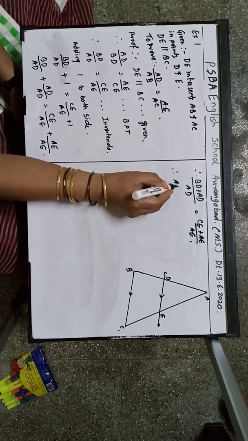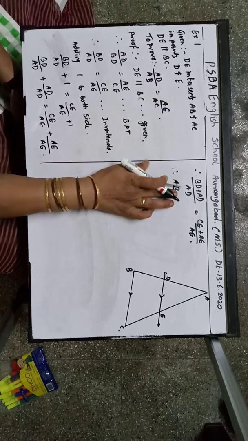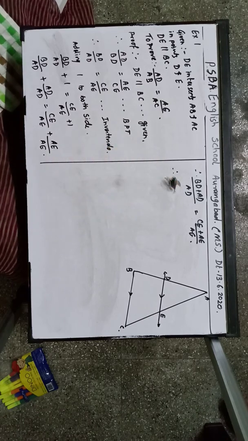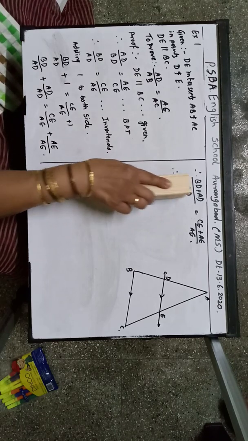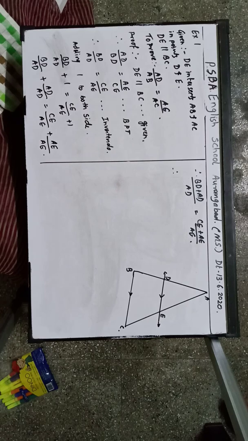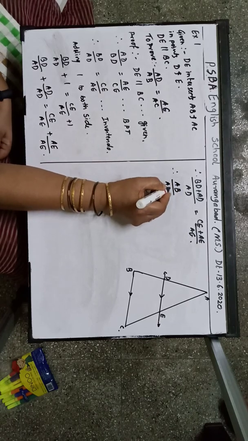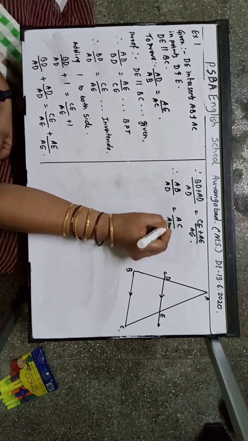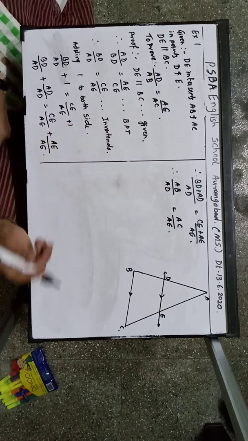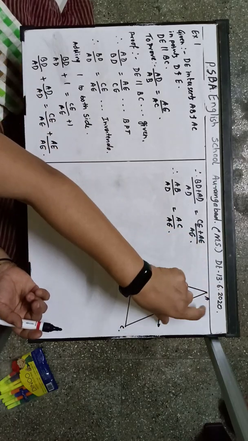Therefore, AB upon AD is equal to AC upon AE.